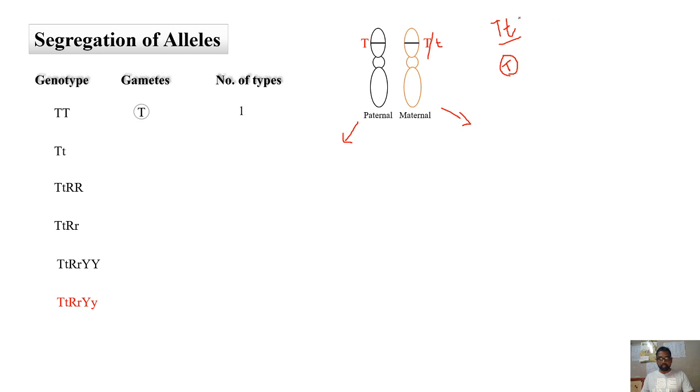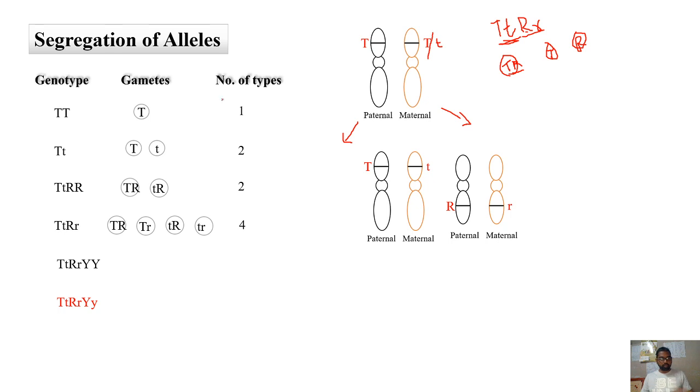The same way, when I take capital R small r also along with capital T small t, according to the law of segregation, each gamete should possess one of these alleles. So this is how the gamete formation will be. I cannot write capital T as one gamete and capital R as one gamete. It's not like this. Each gamete will possess one allele from each allelic pair.